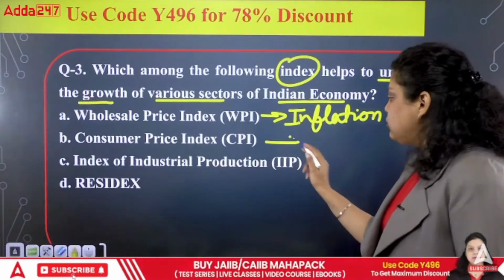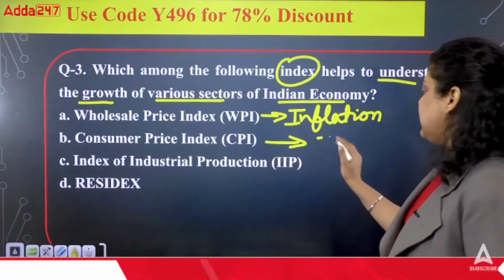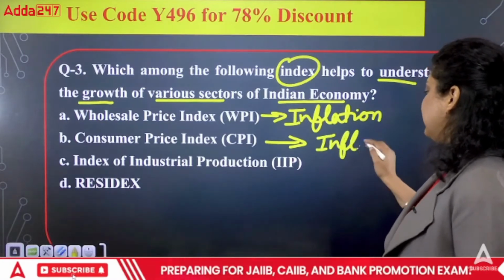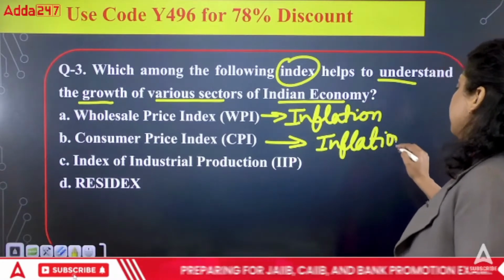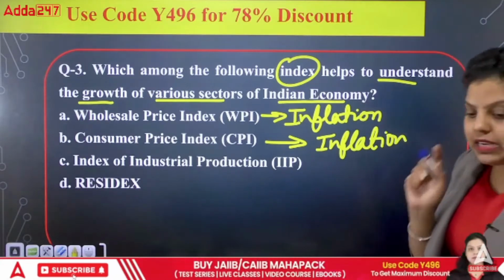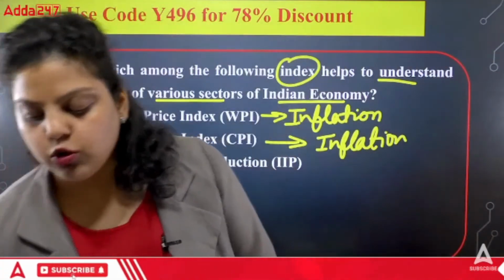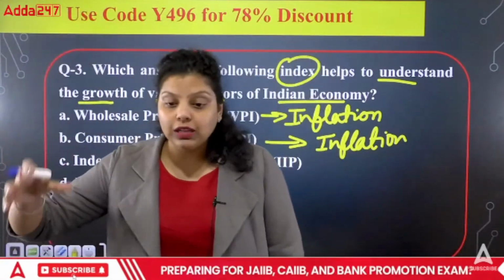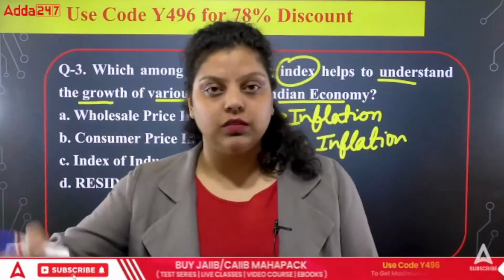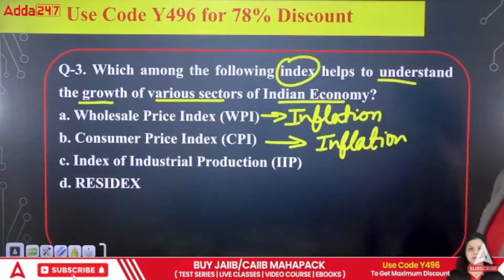Now CPI is the consumer price index. It is also telling us about inflation, about the rise in prices, but at the retail level. Retail level means when the consumer is participating in the market, the consumer is going to purchase goods and services. So all the consumer durable goods and services inflation will be covered under the CPI.